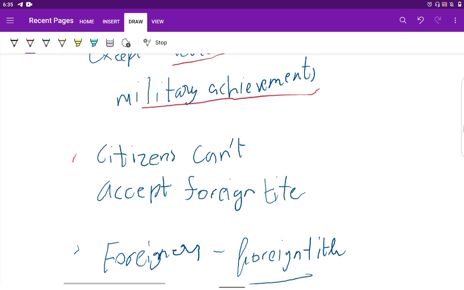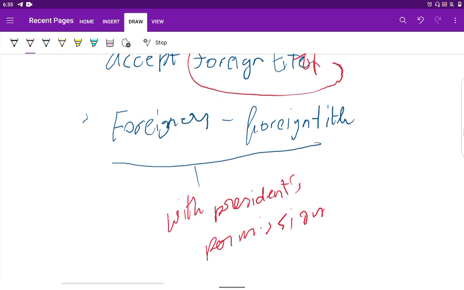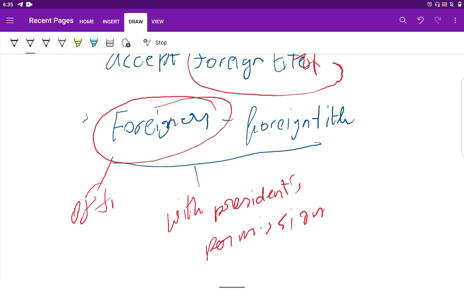Then citizens can't accept a title from a foreign country. What about foreigners who hold an office of profit? Can they accept foreign titles? They can only accept foreign titles with the President's permission.